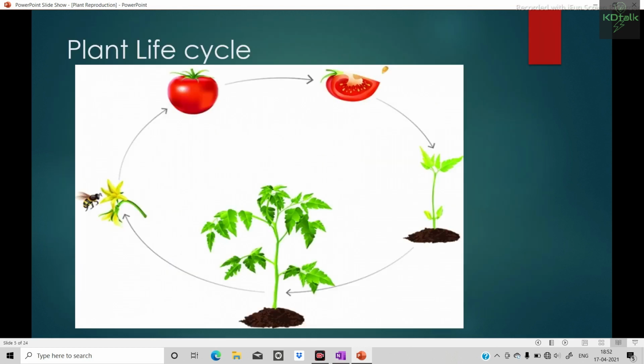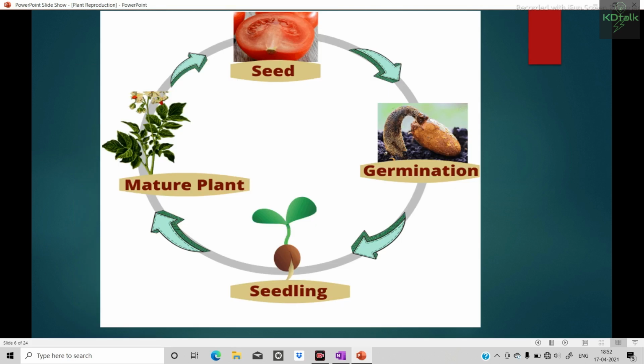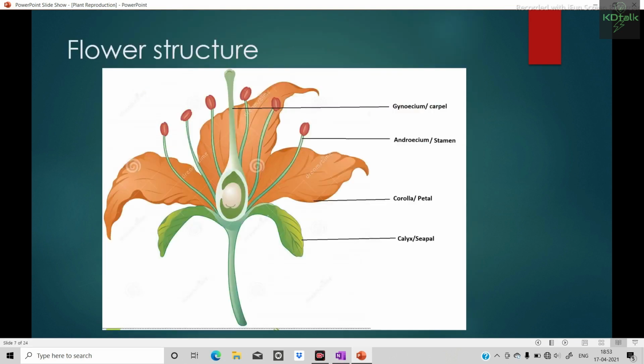So look at the life cycle of a plant. Here the plant bears flowers which produce fruit, and the fruit contains seeds which germinate to produce a new plant, like this. So these are the events of reproduction, the events of the life cycle of a flowering plant. Now, first we will discuss the structure of the flower.